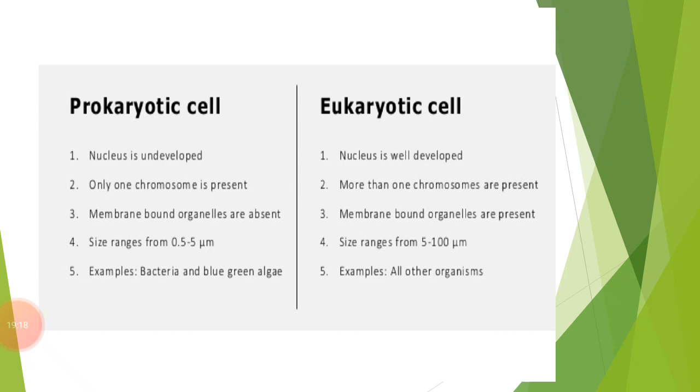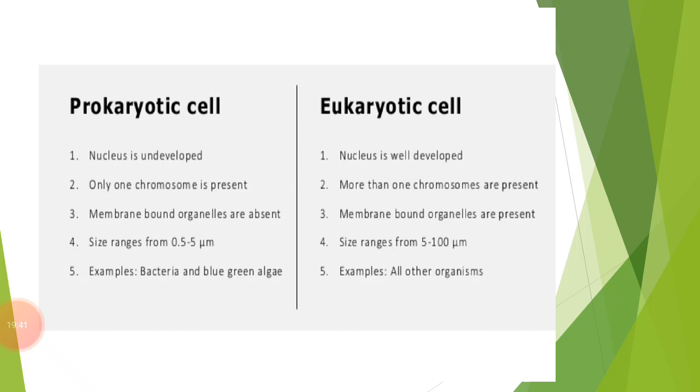The nuclear material in the prokaryotic cell is in direct contact with the cytoplasm because it does not contain any kind of nuclear membrane. In fact, prokaryotic cells have no real nucleus.